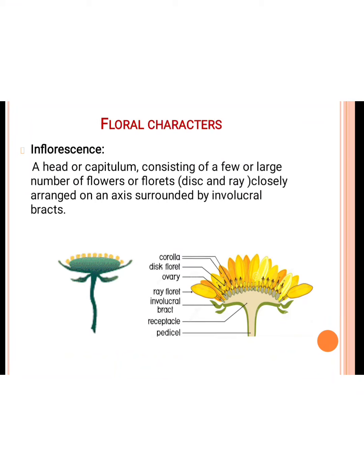Then the floral character. In this floral character, first of all is the inflorescence. Inflorescence is a capitulum. Capitulum means this inflorescence consists of florets. Floret means a tiny flower, and there are two types of florets: the disc floret and the ray floret. The disc floret is arranged in the central region, and the ray floret is arranged in the peripheral region.